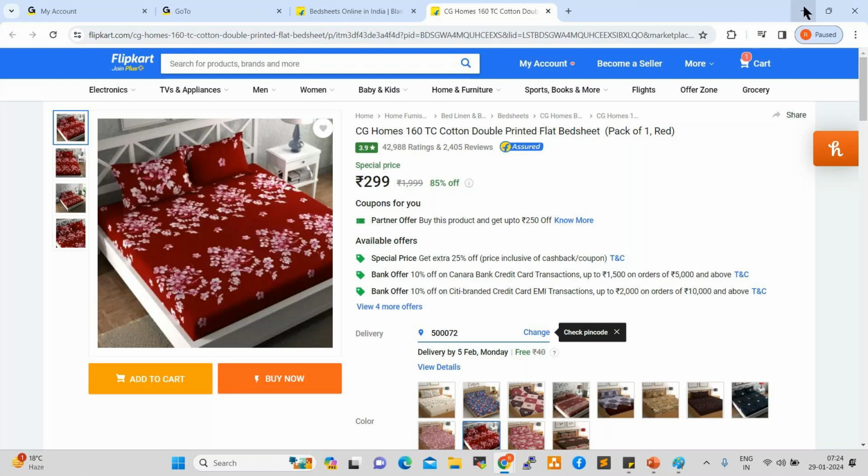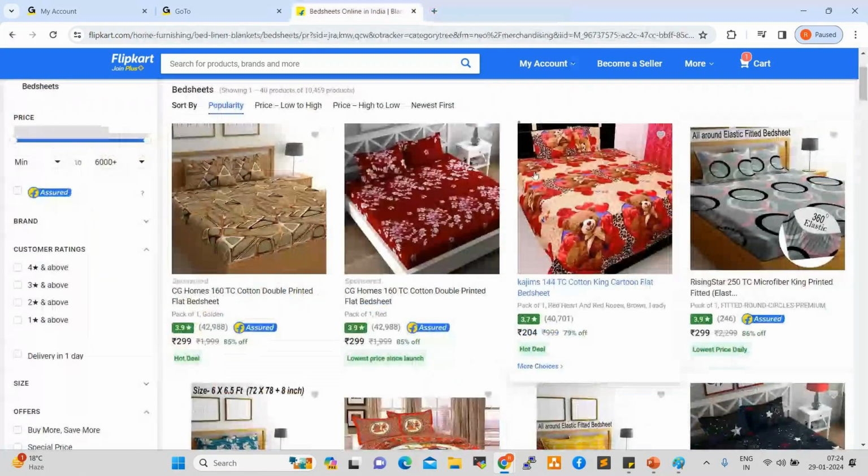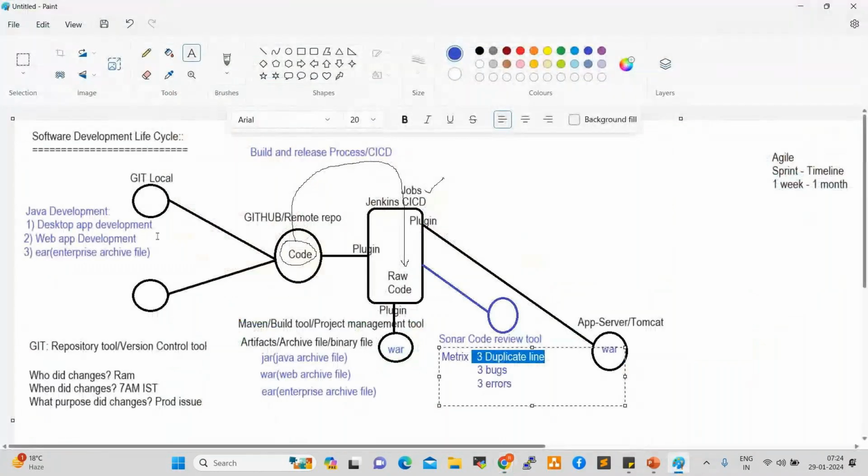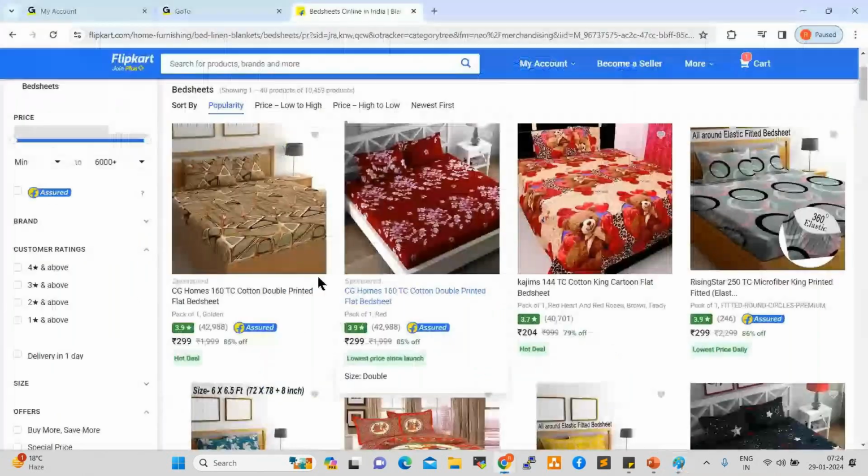Normally in real-time projects, for whatever application developers develop, for example this Flipkart, a backend maintenance team will be there. What will the maintenance team do? Every time, in local Git, they modify the changes. For example, this product has some discount.